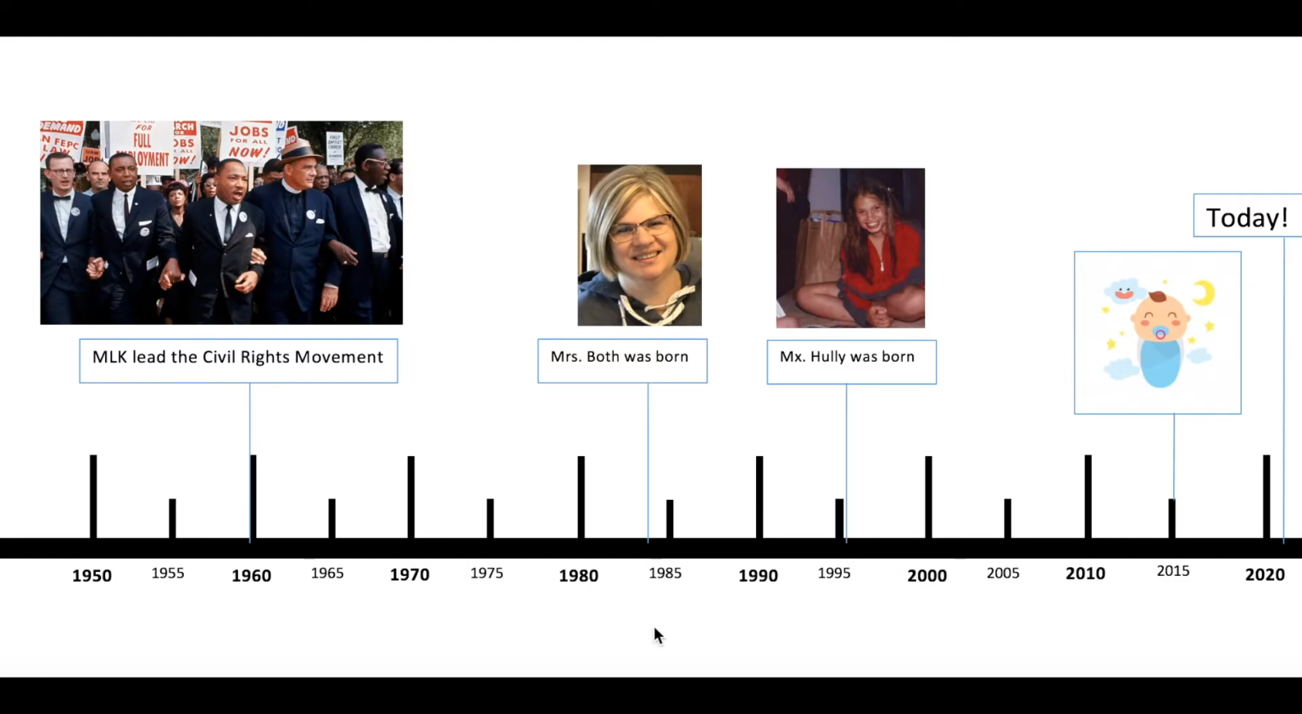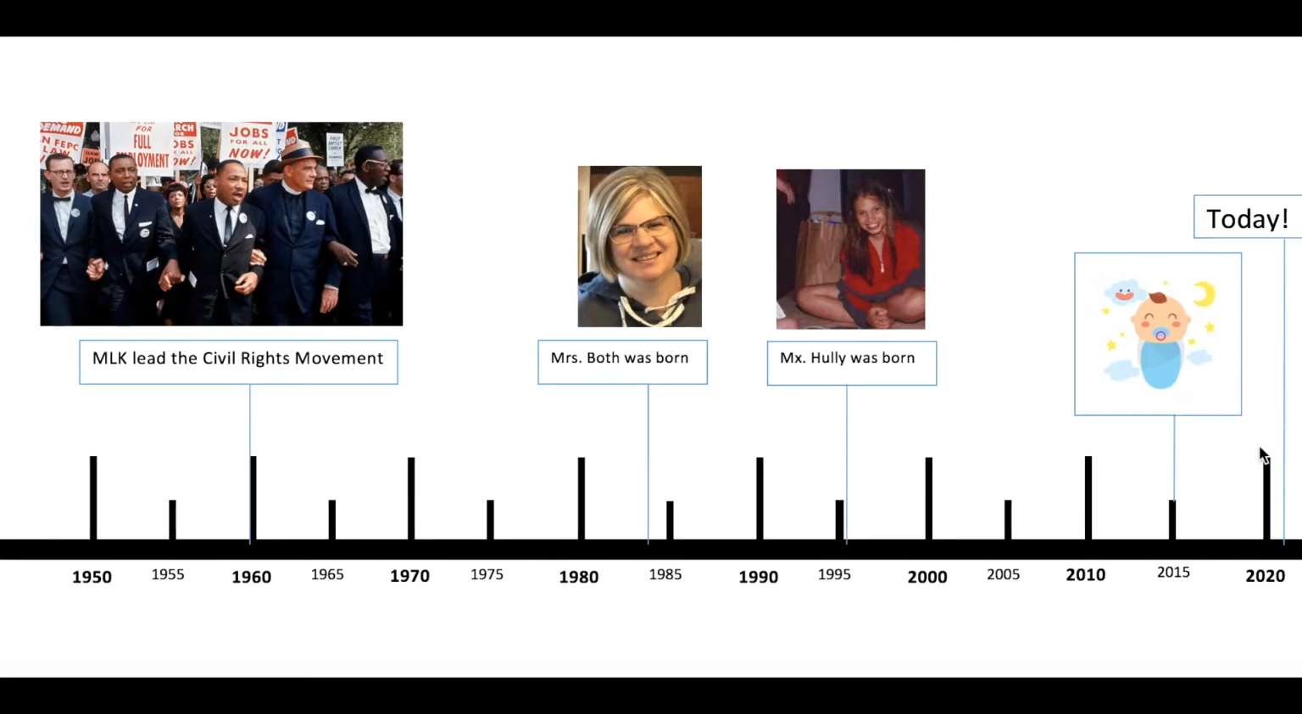This long black line represents time. So if you go further back this way, you're going back in time, and if you go further towards this way, you're going forward in time. So on our timeline, you can see here is right now, and here is where you all were born. Here is where Miss Hully was born, and here is where Mrs. Both was born. And a bit farther back, you can see when Martin Luther King Jr. led the Civil Rights Movement.